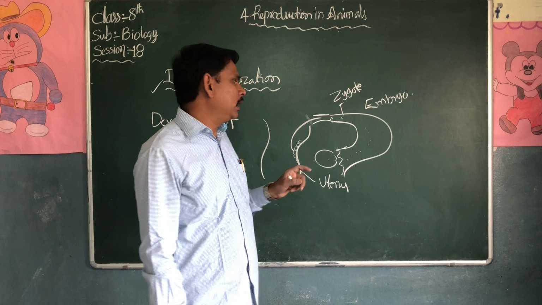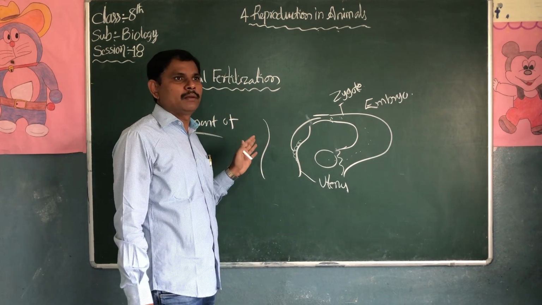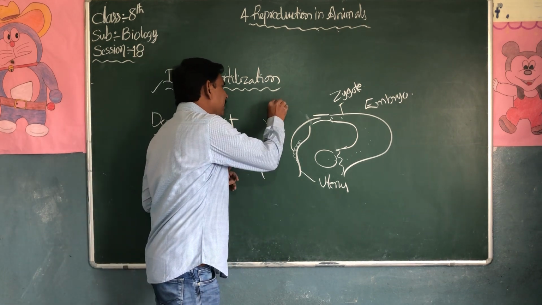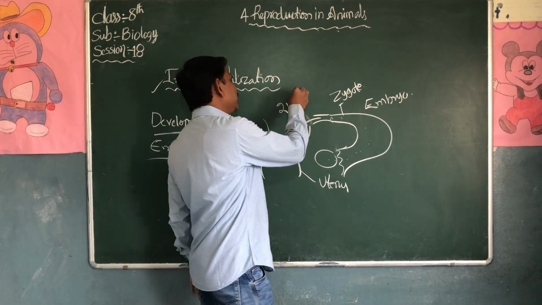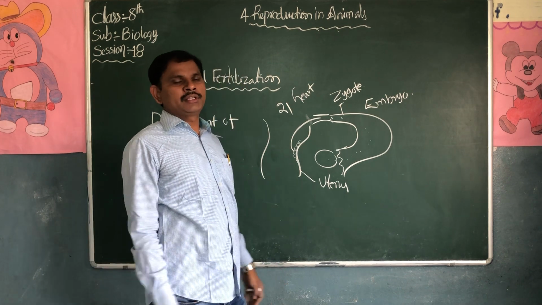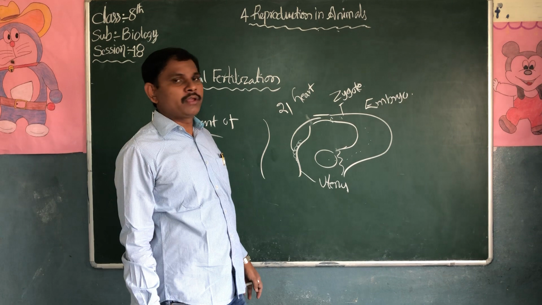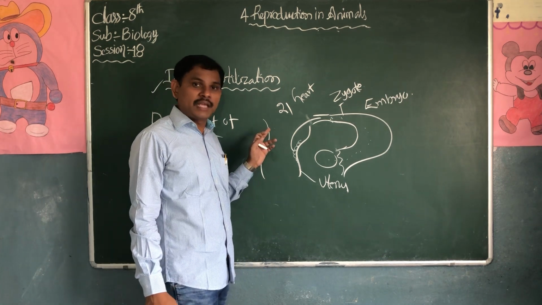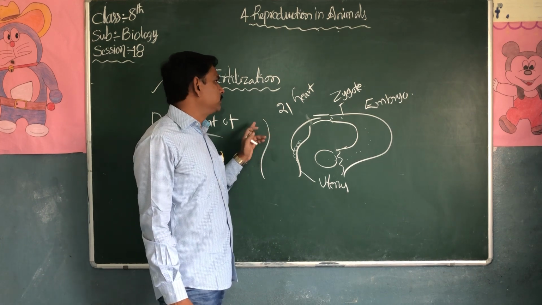The embryo will develop in the uterus wall of the female body. During the development of the embryo, on the 21st day we can see the heartbeat.